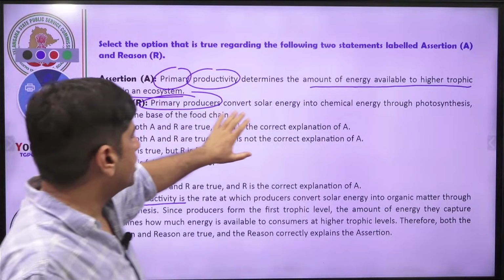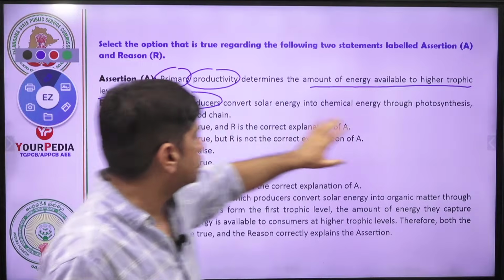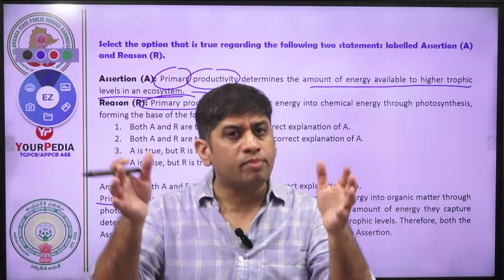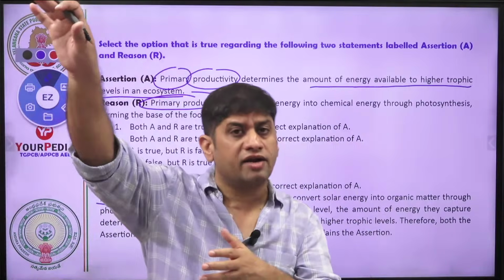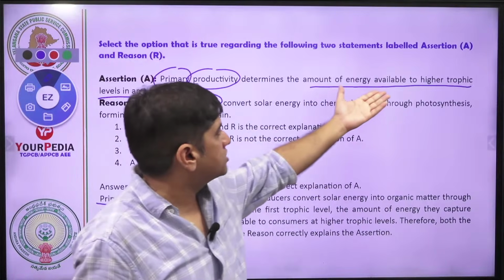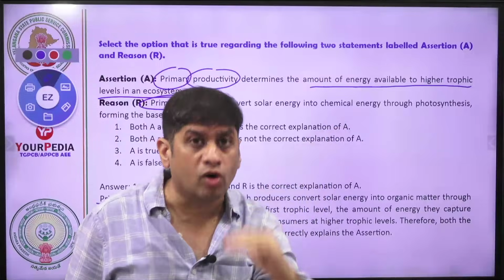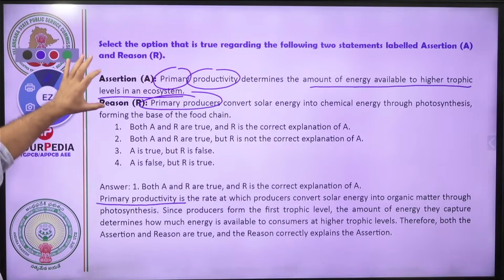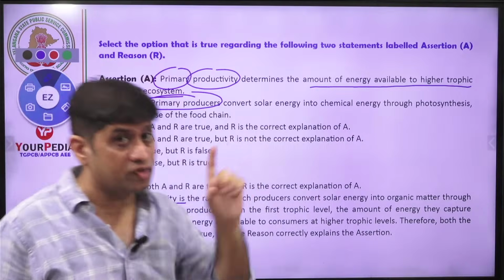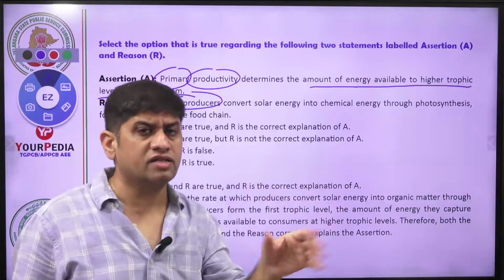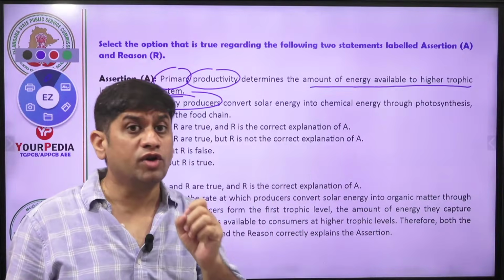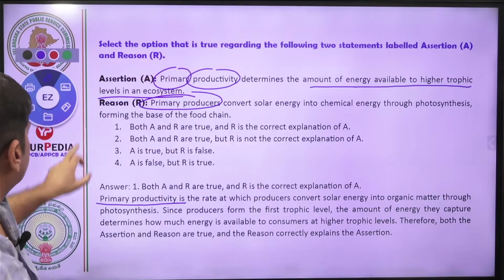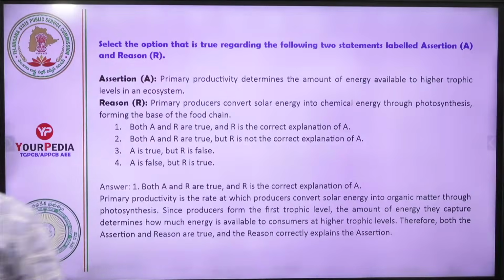Primary producers, that is plants, convert solar energy into chemical energy through photosynthesis, forming the base of the food chain. That is true. So why does primary productivity decide the energy available to the higher trophic level? Because at the bottom is sitting the primary producer. So friends, these reason assertion type questions are very difficult and ticklish, compared to four-choice questions, and you need to really practice, like you made a mistake here. So please do these kinds of questions carefully so that you don't make any mistake.